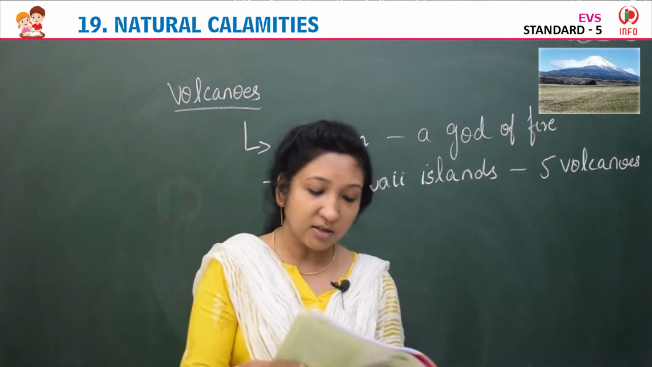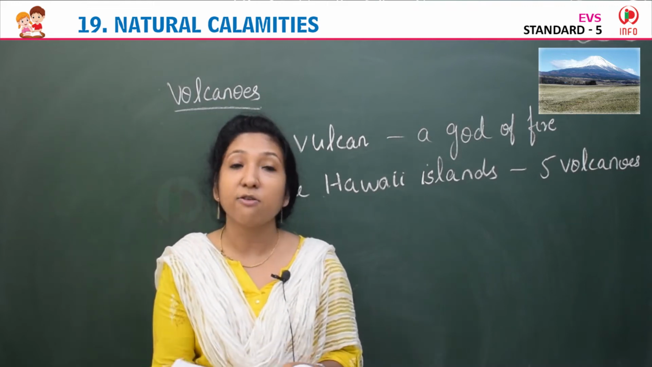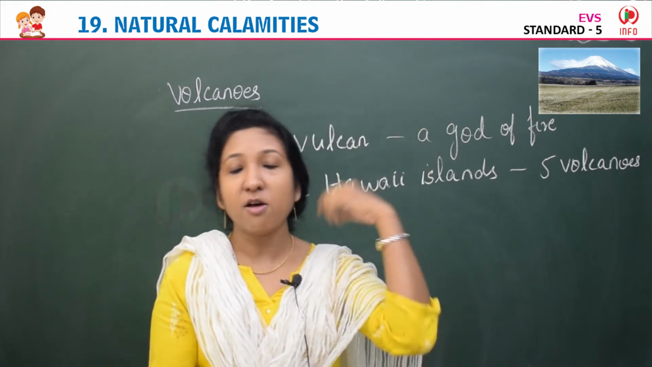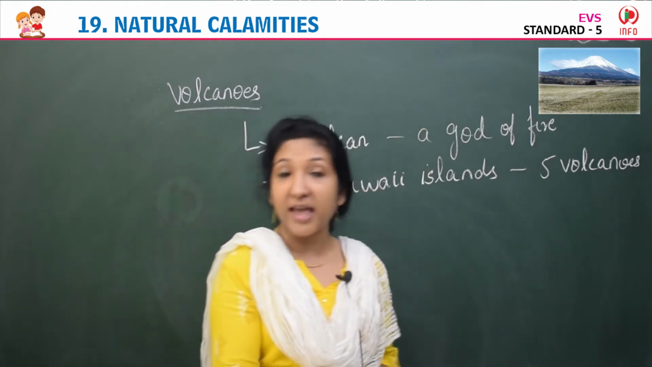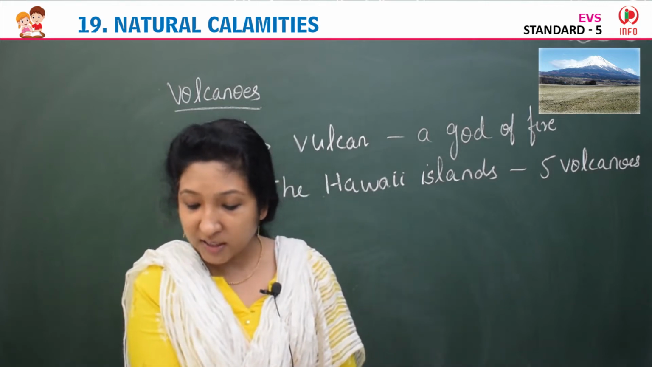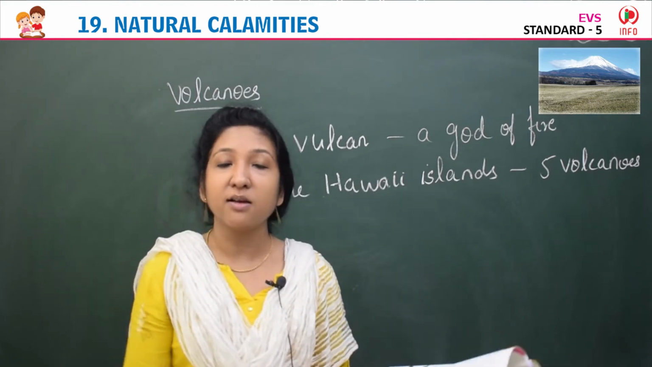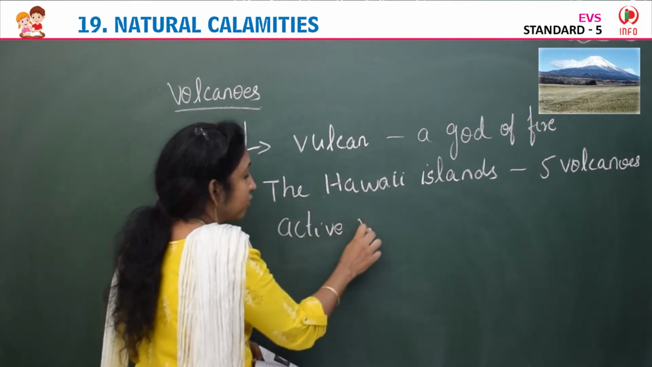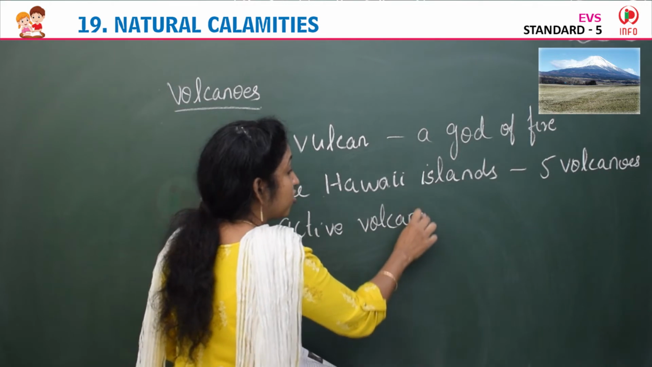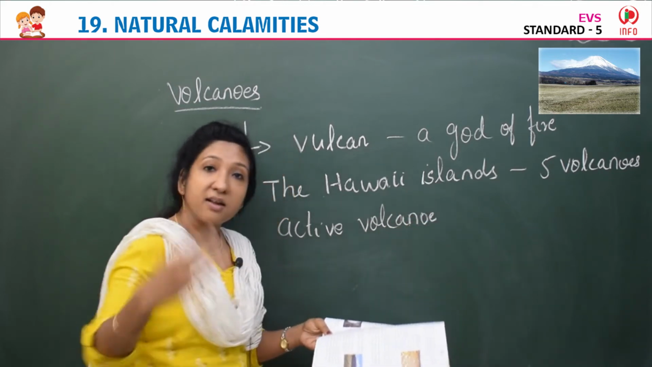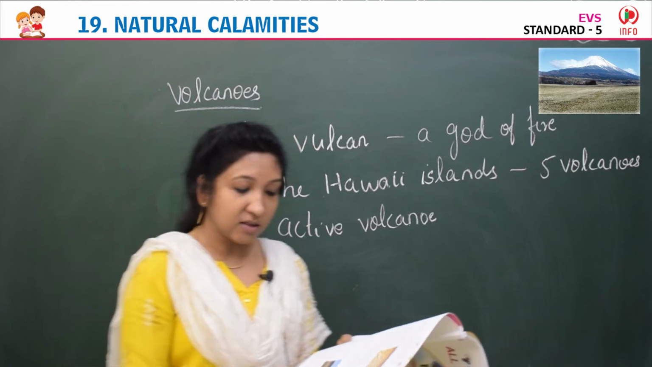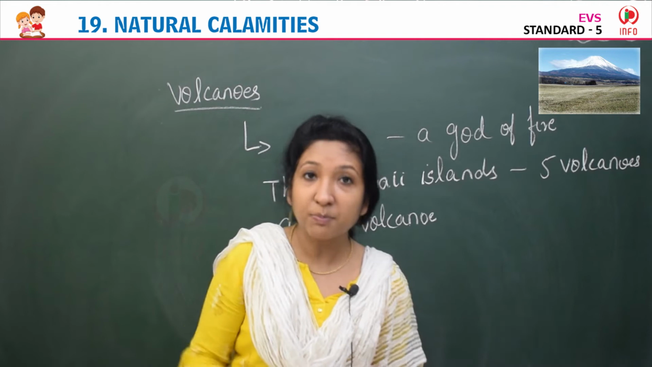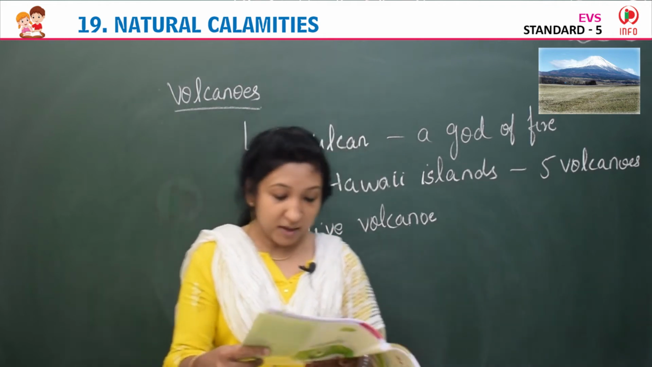Volcanoes are classified by the extent of their activity, which means the intensity of the volcano. There are 4 types of volcanoes. An active volcano is one that erupts regularly, frequently, one after the other.